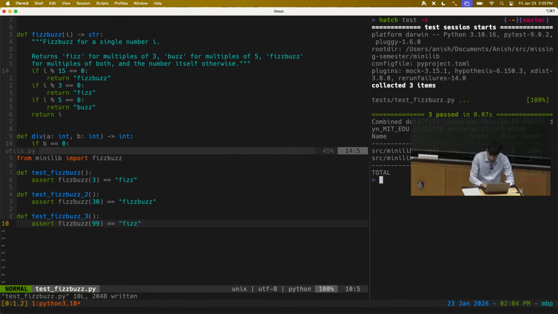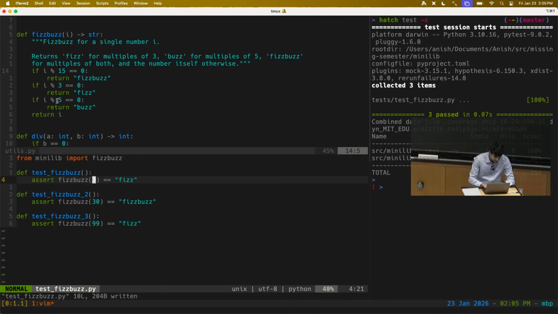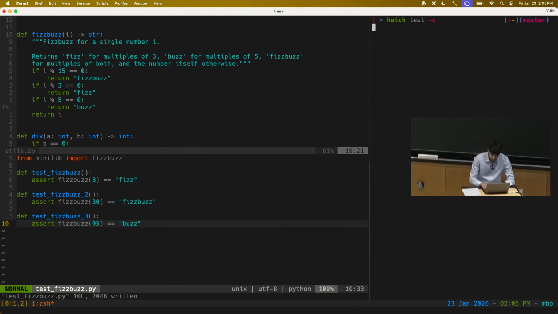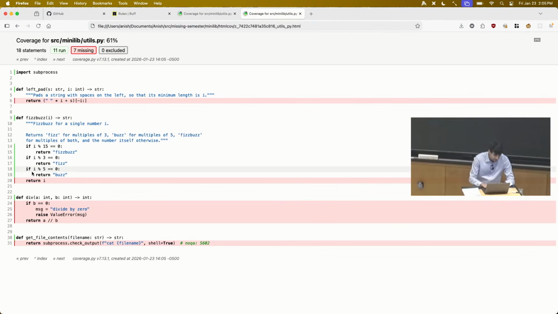Oh wait, sorry, that was not useful because we were already testing 3. We want to hit this line of code, so let's do 95 here, and this should be buzz. So when I rerun my tests with coverage, now I see that the coverage has gone up from 50% to 61%, and I can generate the HTML coverage report and open it up in my browser again. And now I see that that line is indeed covered.